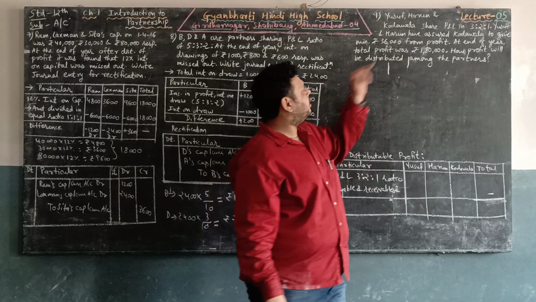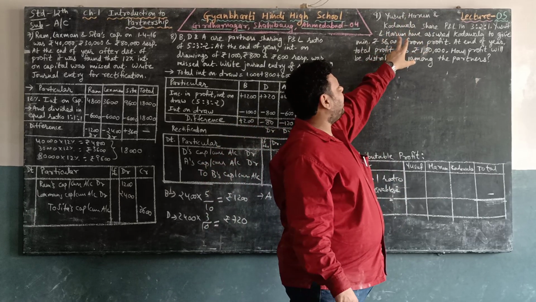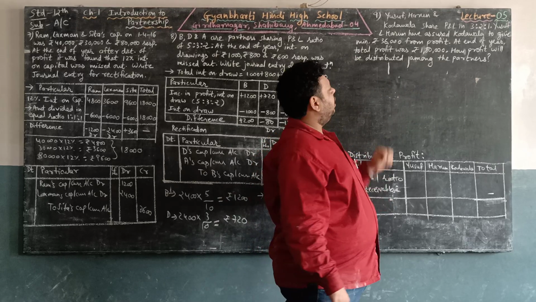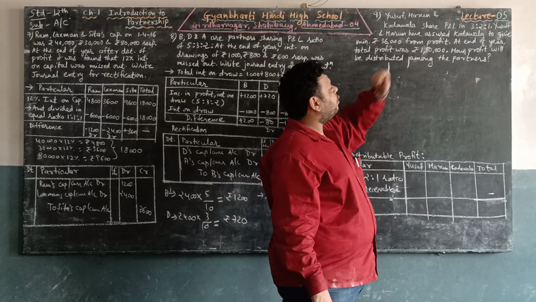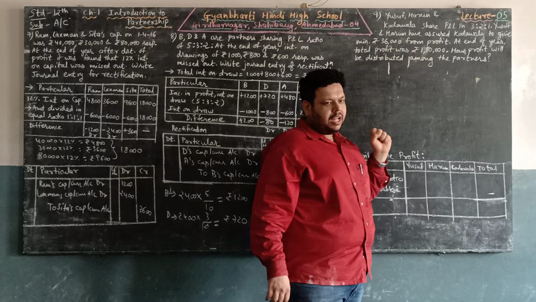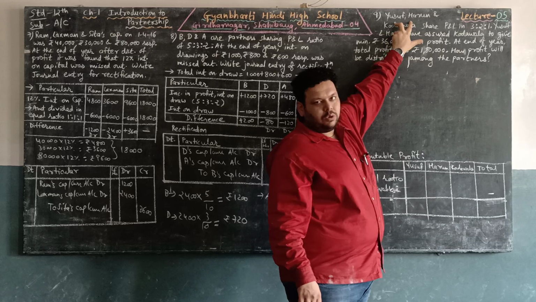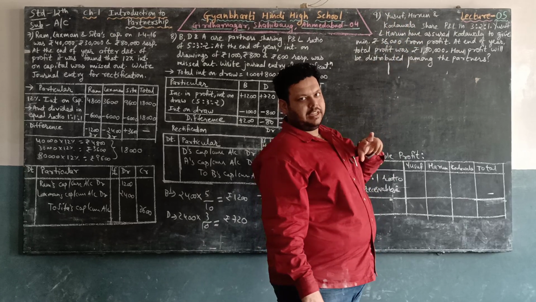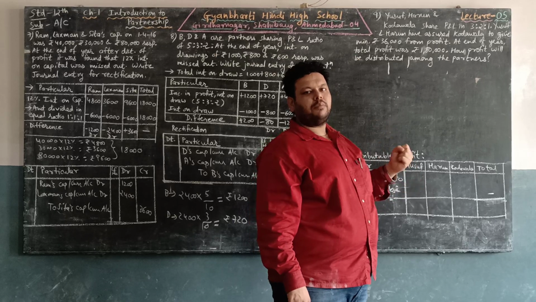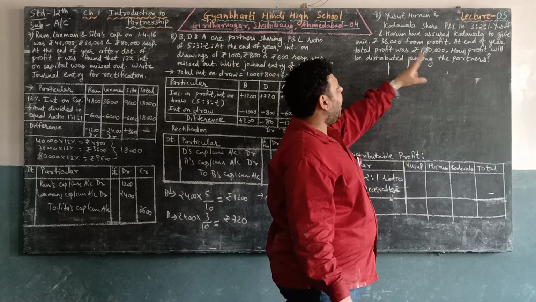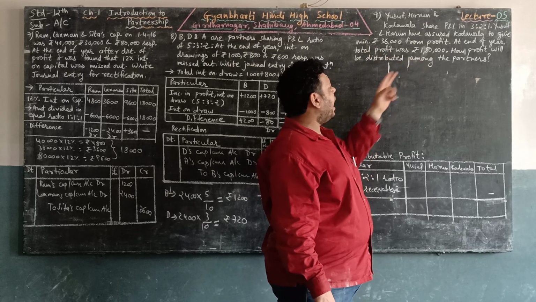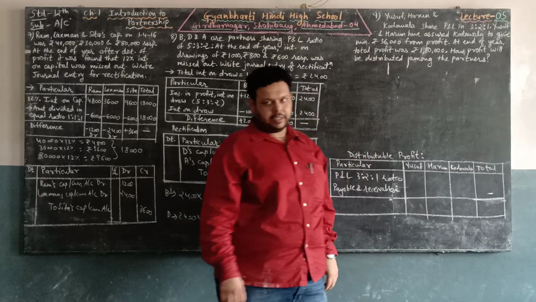Next, question number 9. Yusuf, Harun and Kodawala share profit and loss in 3:2:1 ratio. Yusuf and Harun have assured Kodawala to give minimum rupees 36,000 from profit. So two partners, Yusuf and Harun, have assured the third one, that is Kodawala, that he will get at least 36,000 from the profit. At the end of the year, total profit was 1,80,000. How will profit be distributed among the partners?